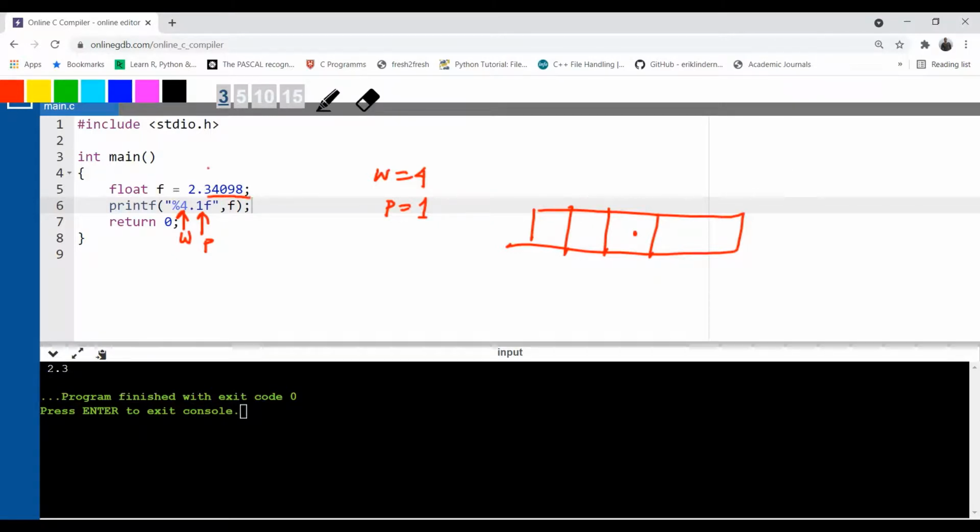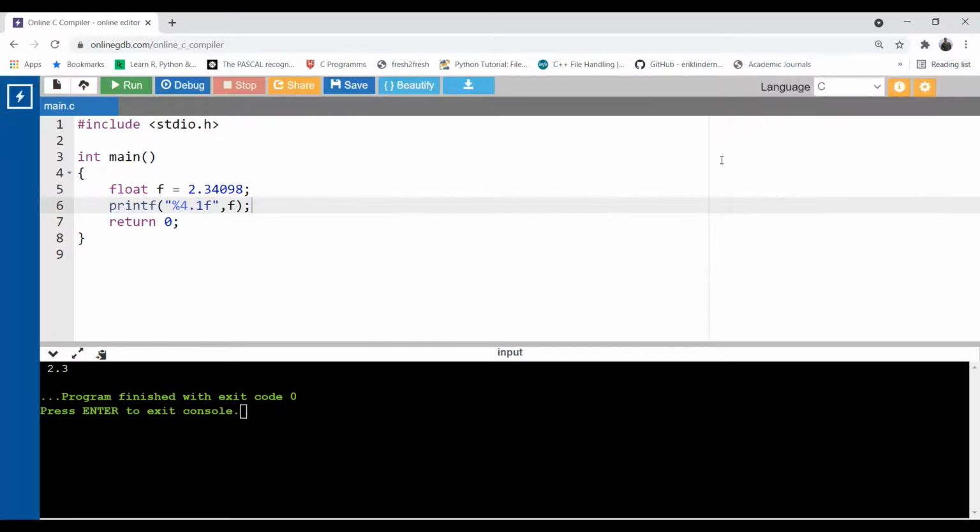After the decimal point, I want only 1 digit, for 1 character. And what is the total size? Total size is 4. So before the decimal point, how many numbers do we have? Only 1. So let's put 1 here. And still 1 space is left. So it will be filled with space. Okay. So now let's use another example over here.